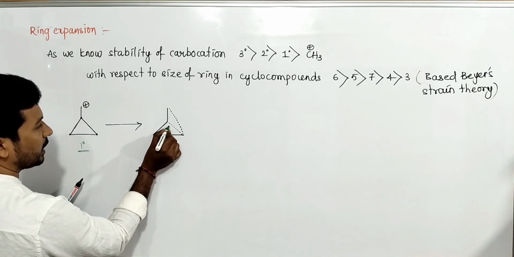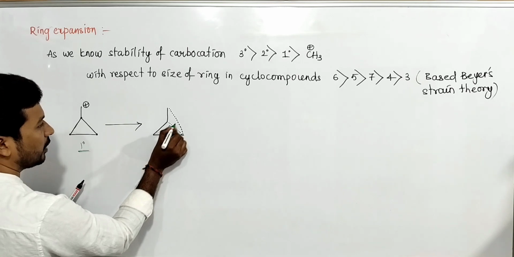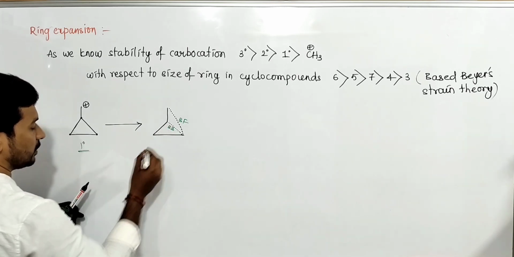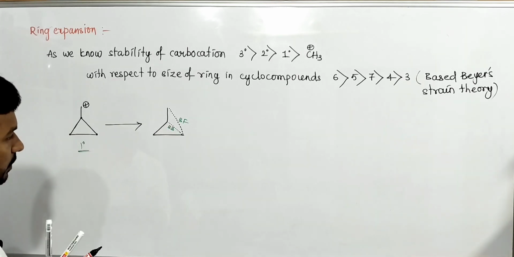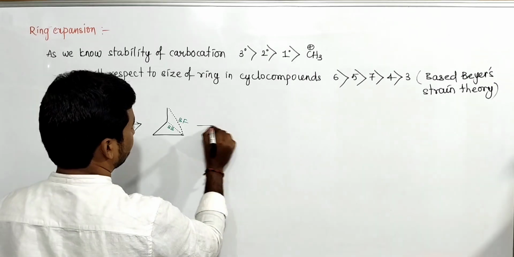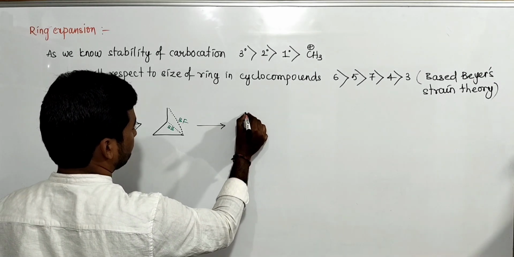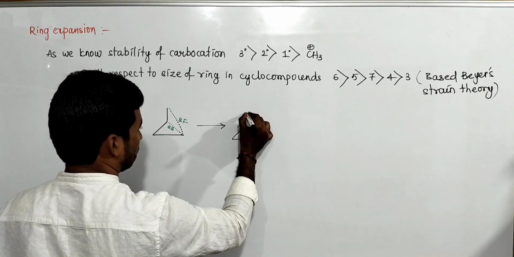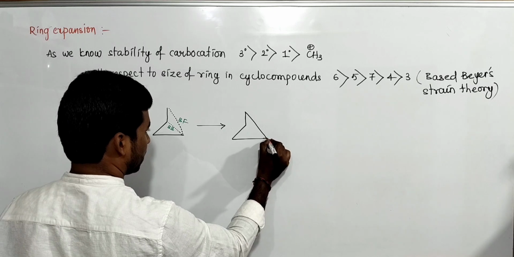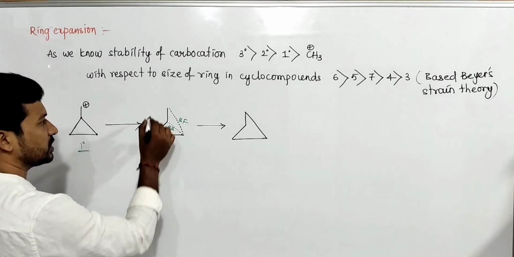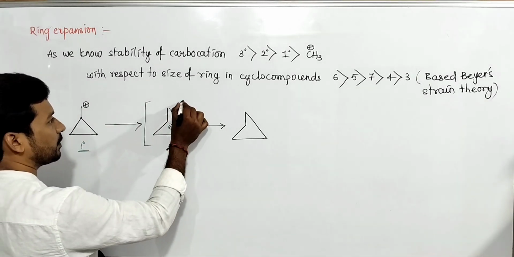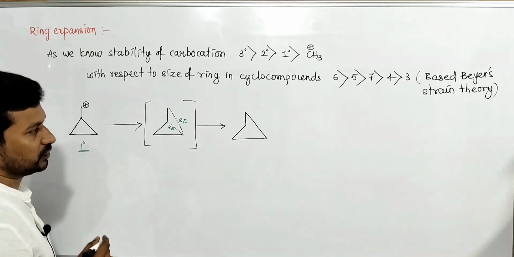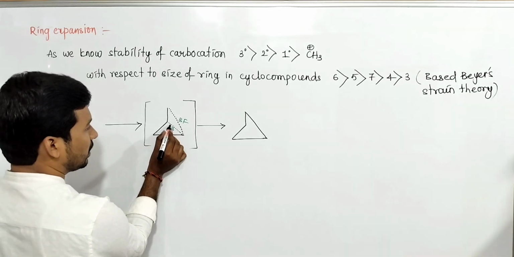This is bond breaking, and this is new bond formation. It gives the new bond formation completely. This is an intermediate, some transition state here. For understanding purposes, I have written it. Okay, so now this bond has shifted to here.